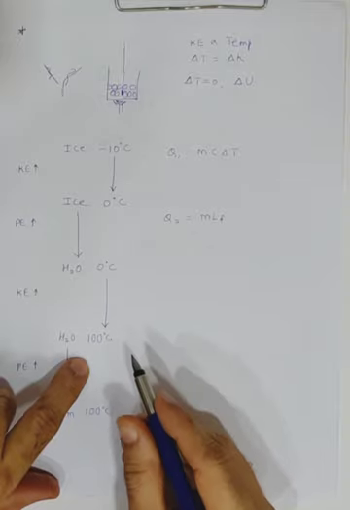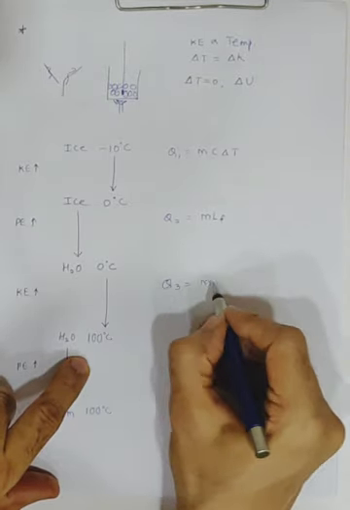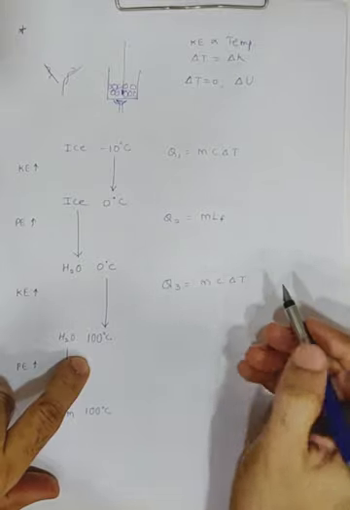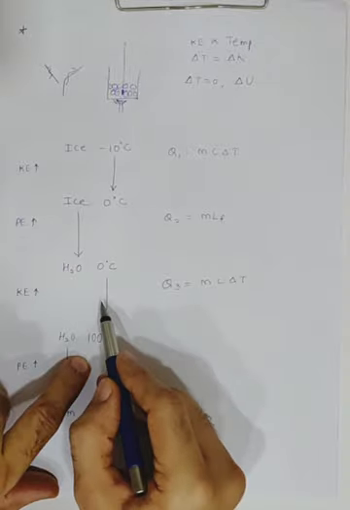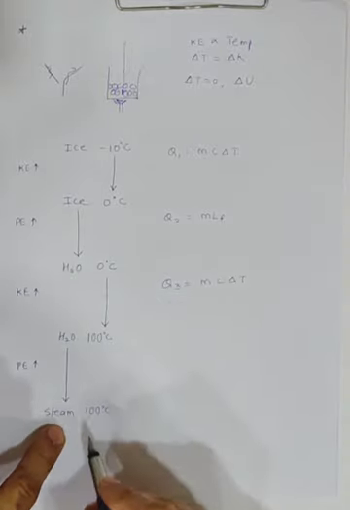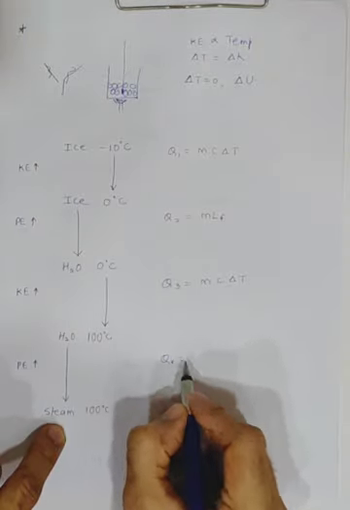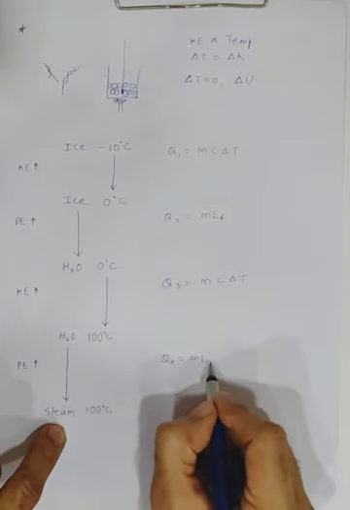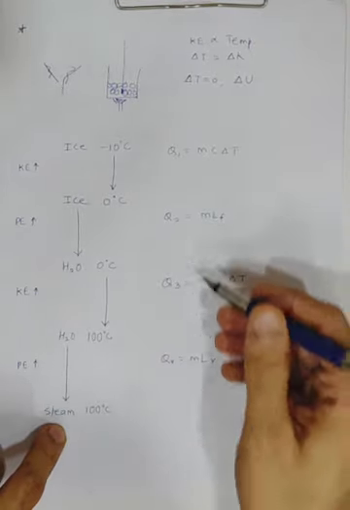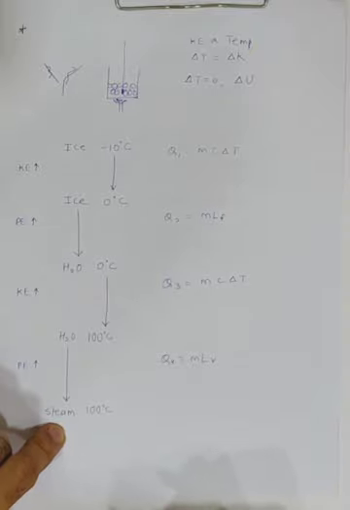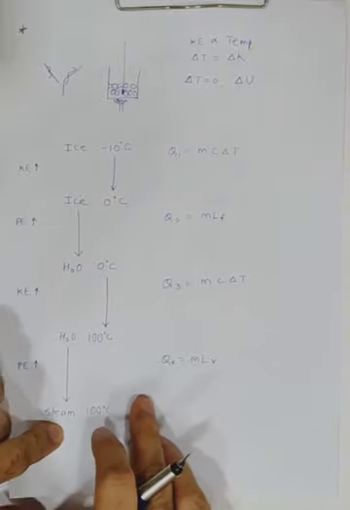Then which formula do we use here? Water 0 to water 100. So Q3 will be equal to what? Again mcΔT, but here c will be of the water. Then water 100 to steam 100. So what would be your Q4 now? That will be equal to mL, with L the latent heat of vaporization. How will you find the total heat? You just add up all these Q1, Q2, Q3 and Q4 and you'll get the total heat.